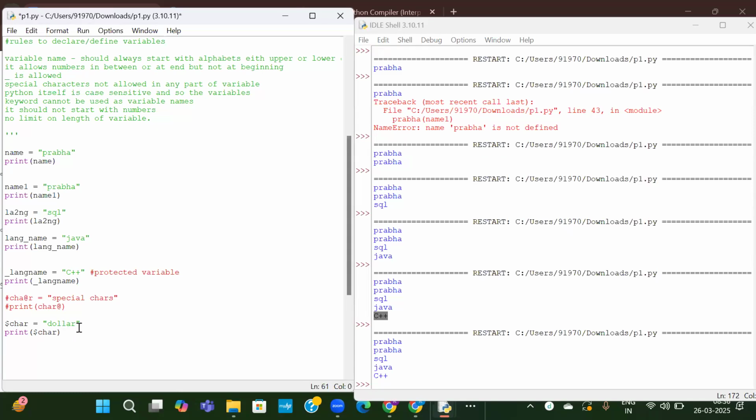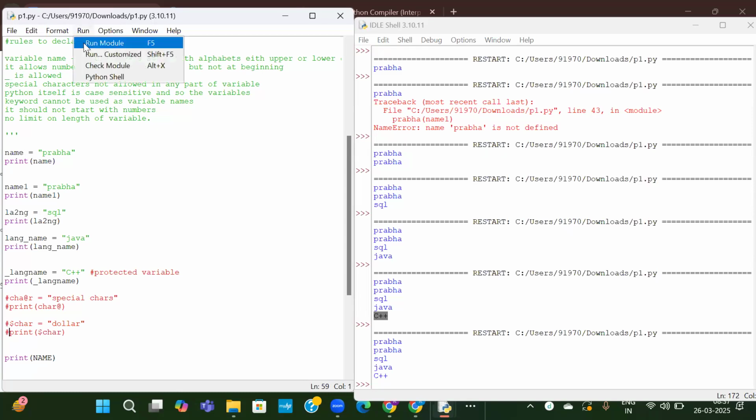Okay. Now, I said it is case sensitive. Case sensitive means if you are writing small letters, everything is small case here, name or anywhere, it is a small letter. But if you try to print it in uppercase, it won't understand. We already have a name here in the smaller case. I want to print it in the uppercase. I did not remember how the name was given, so I'm accidentally trying to print it with this uppercase name. Now run it. I will comment this because it will give errors.